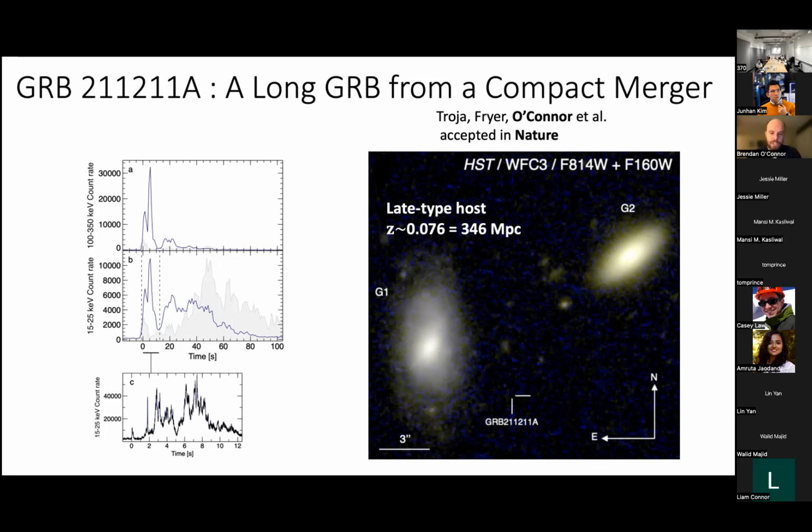Now, how do we also favor G1 as the galaxy? First, we've said, okay, there can't be a really high redshift galaxy that we're just missing there. Second, we looked with really deep HST imaging, which is shown here, and we see nothing underlying the position, which would be really strange for a long duration GRB. In fact, when they are at large offsets from their galaxies, typically there's this star-forming pocket that's right underlying the long duration GRB position. So this is another outlier thing here. The other is that we took an optical spectrum of the GRB position with Gemini, and we set an upper limit to the star formation rate at the actual GRB explosion site of less than 1 solar mass per year, which is low for a massive star progenitor and atypical for long GRBs.